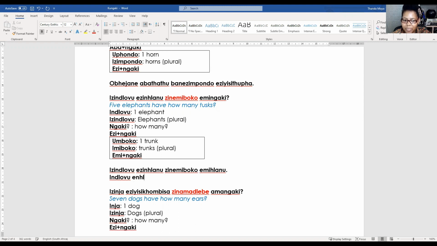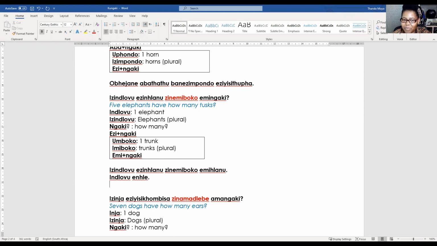Indlovu enhle. So what would you say if you were saying a beautiful person? Umuntu omuhle. Do you see that the same adjective, the root stays there, it's the same, but what has changed is the prefix of the adjective.